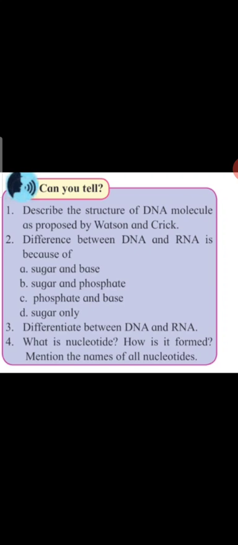Next question, what is nucleotide? Definitely you all know nucleotides, where they are present, what their function is, what they are forming. And next, how is it formed? Mention the names of nucleotides. So in the previous topic or in this topic, you are all now familiar with the word nucleotide, their types, etc. So here we finish this topic, that is RNA.